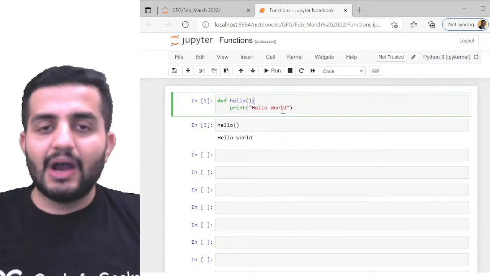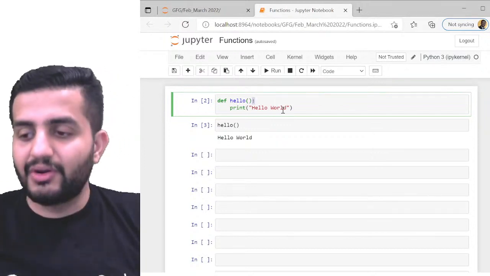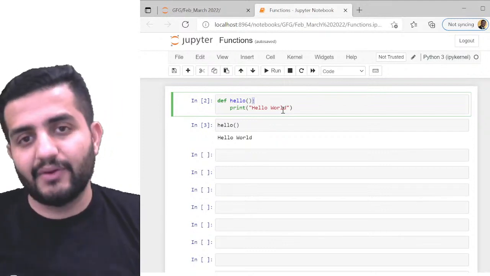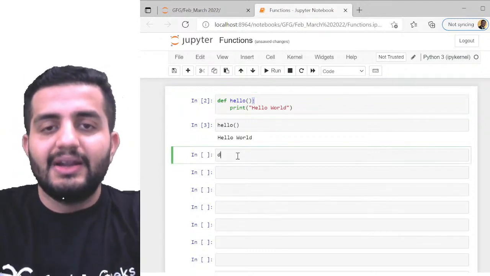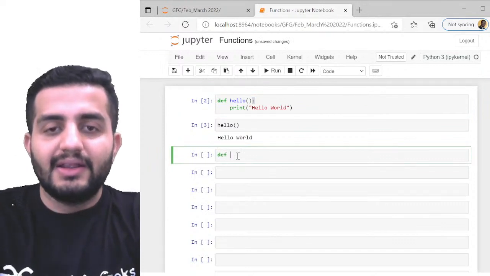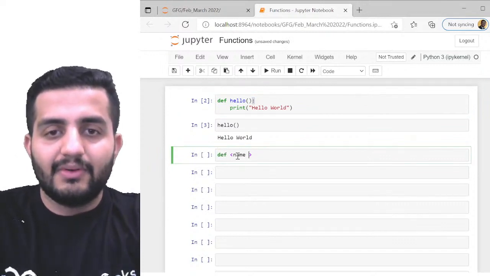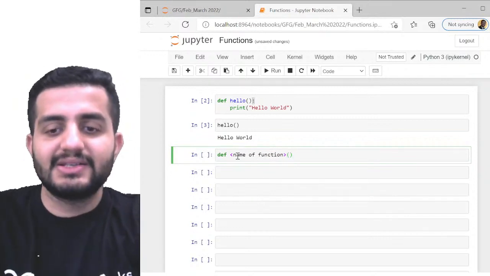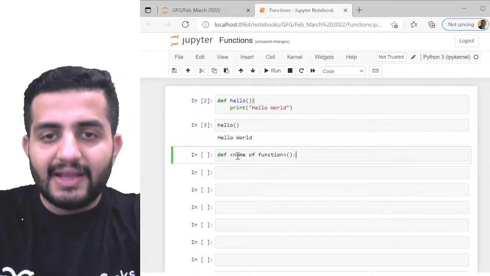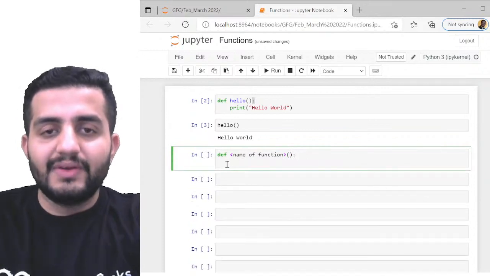The colon means that under this we have to define the objective of this function. So the syntax is: def is my keyword, then the name of the function, which always ends with parenthesis, then a colon, and then pressing enter will always give a tab. This tab is the default tab.